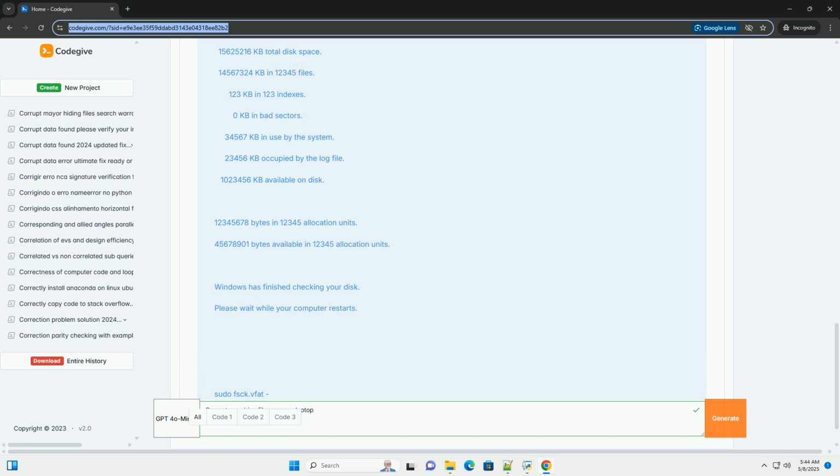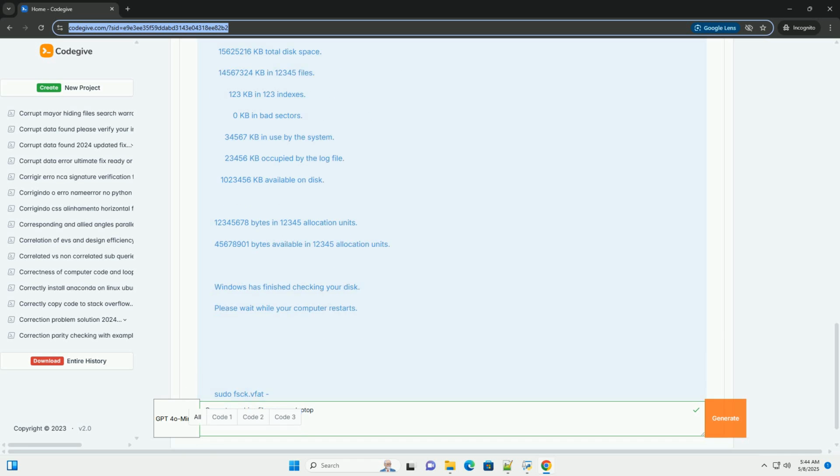Use a high quality pen drive: invest in a reputable brand of pen drive. Cheaper drives may have lower quality flash memory or controllers, making them more prone to corruption. Regularly back up your data: this is the most important preventative measure. Back up your important files to another drive, a cloud service, or some other form of storage.